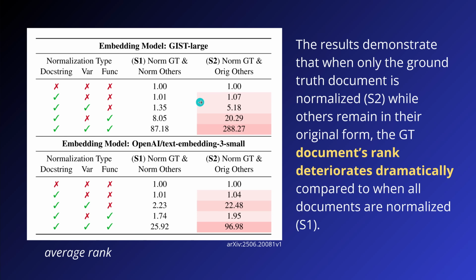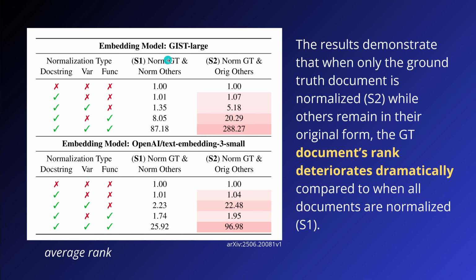And here you have now their results in detail in a tabular form, and they tell us the result demonstrates that when only the ground truth document is normalized, so here the S2 normalizes the ground truth, and the others, the incorrect ones, stay the same, the correct document rank deteriorates dramatically to 288 compared to when all documents are normalized. This is here the S1 case.